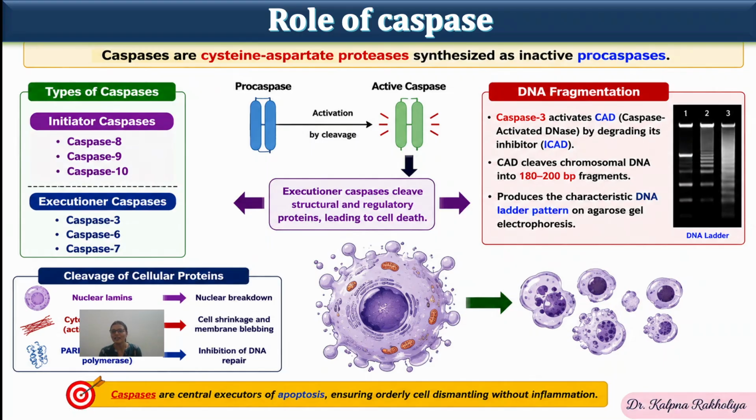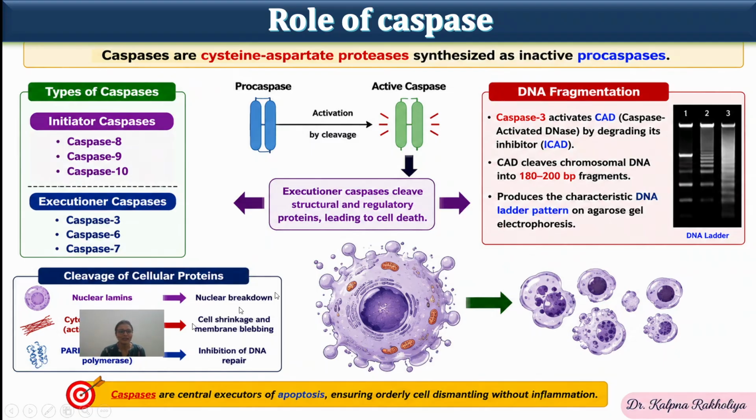So CAD cleaves the chromosomal DNA into 180 to 200 base pair fragments. This is the main hallmark, and when we visualize the DNA in a gel, it appears as a DNA ladder-like pattern in agarose gel electrophoresis.